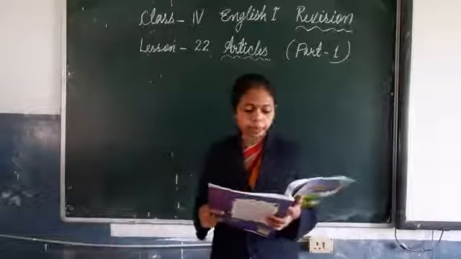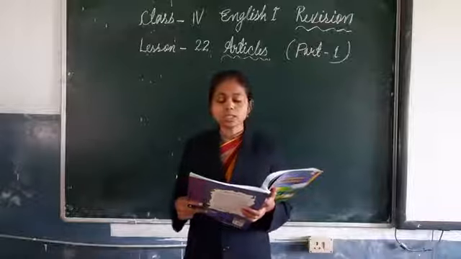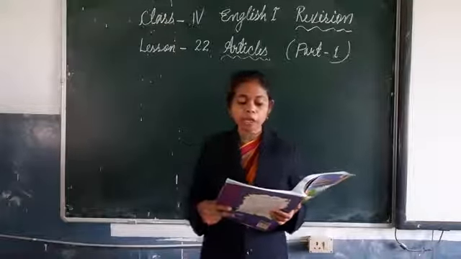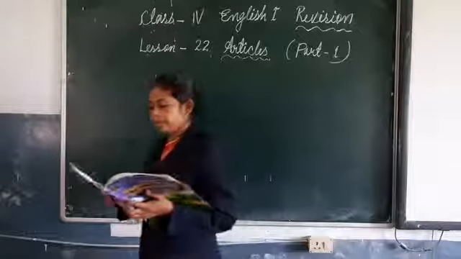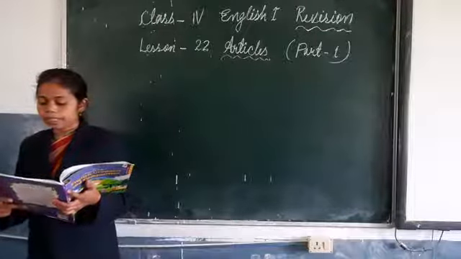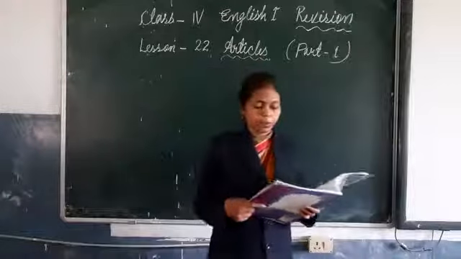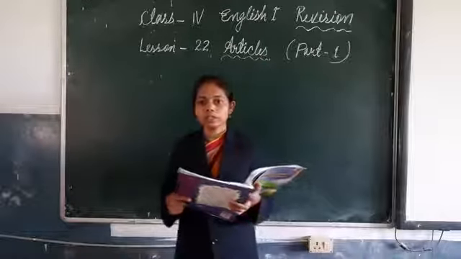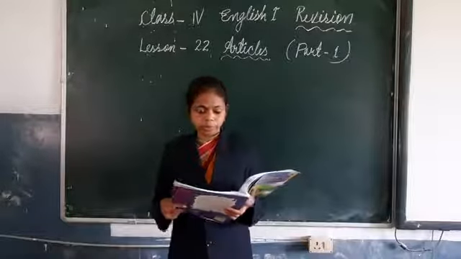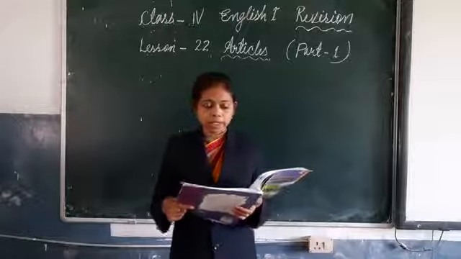Okay? See the example. This is the man who sells vegetables. This is the pen which I had bought yesterday. This is the boy who runs a toy shop. This is the dog which bit the stranger. So pointing out the particular person, animal or thing, isn't it? Okay? Now learn the differences.